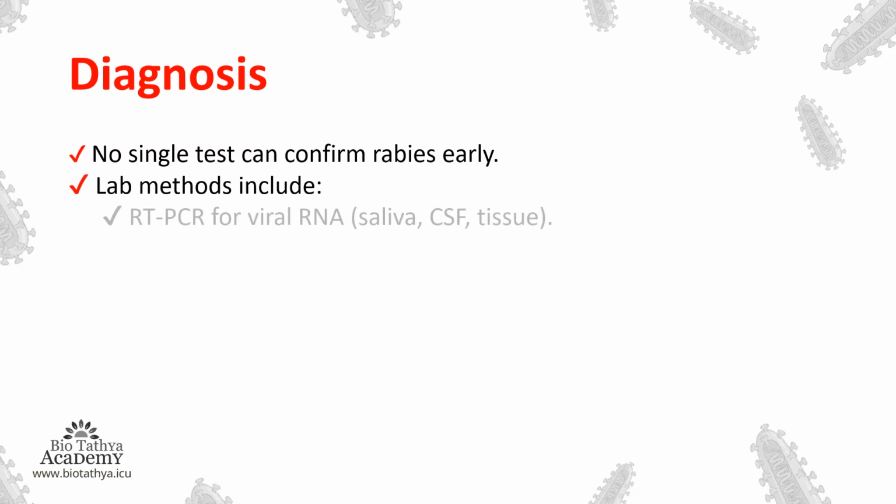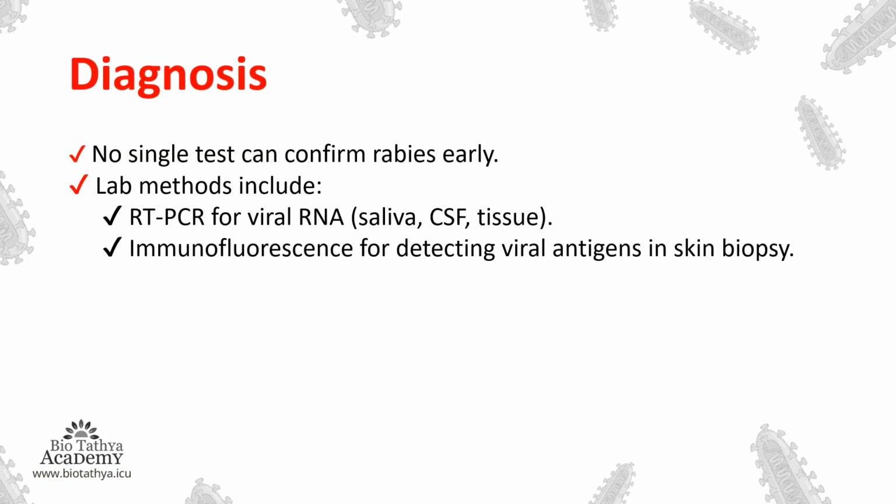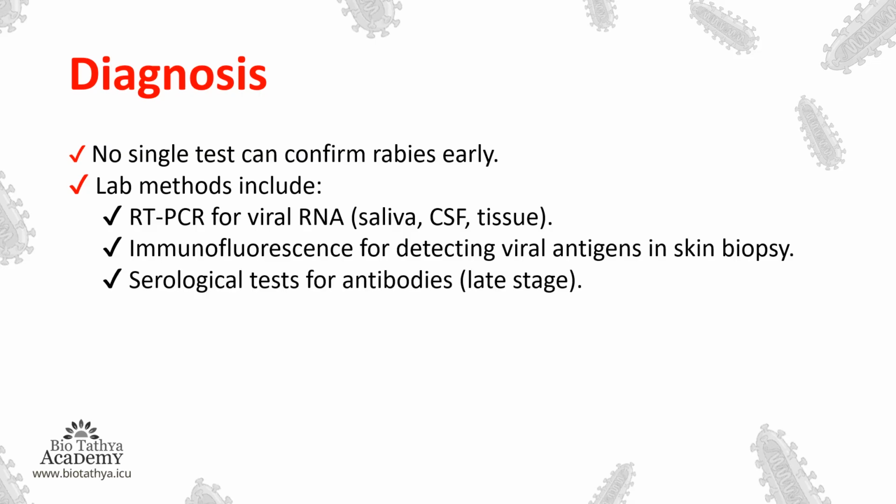Lab methods include RT-PCR for viral RNA, which is done with saliva, cerebrospinal fluid and other tissues. Immunofluorescence for detecting viral antigens in skin biopsy. So we will scratch a skin part and then perform a biopsy for detecting the viral antigens with the help of immunofluorescence. Then there are different kinds of serological tests for antibodies, which is done in a later stage.